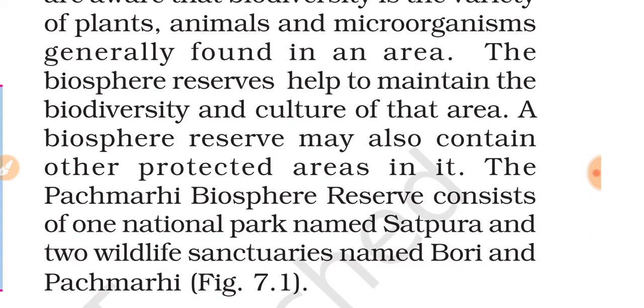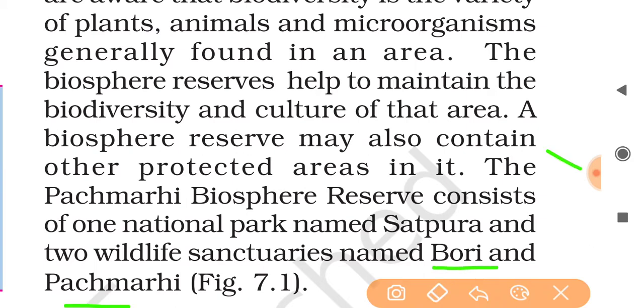The Pachmarhi Biosphere Reserve consists of one national park named Satpura and two wildlife sanctuaries named Bori and Pachmarhi. A question can be asked of you: which biosphere reserve contains one national park and two wildlife sanctuaries, and you have to know their names also.